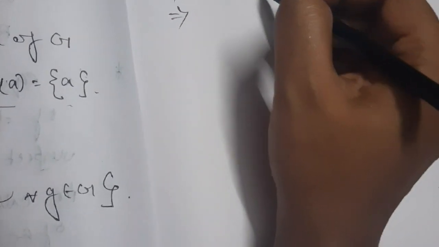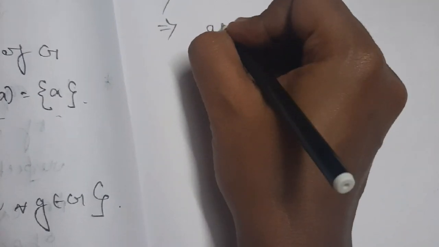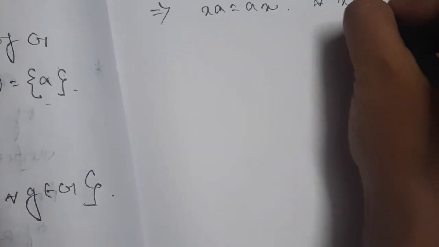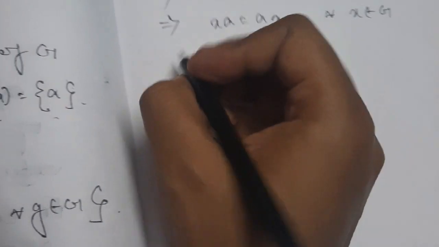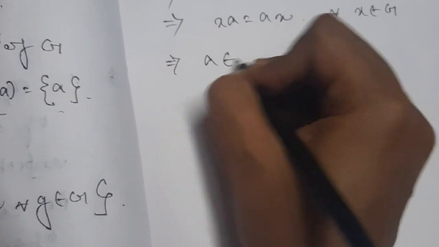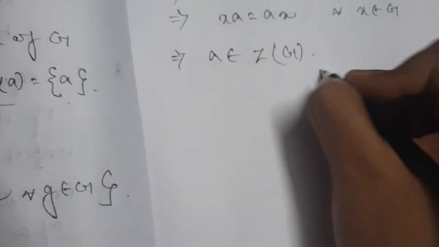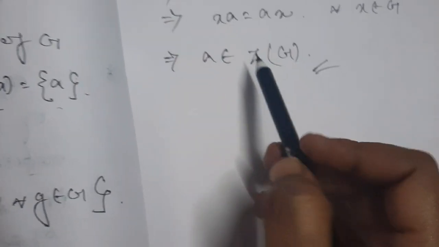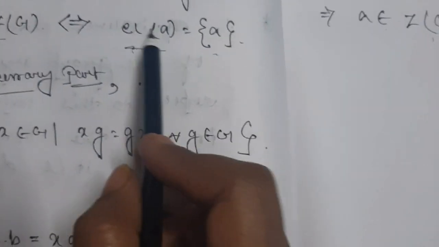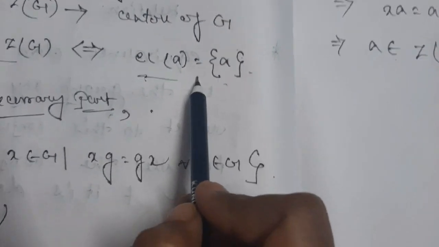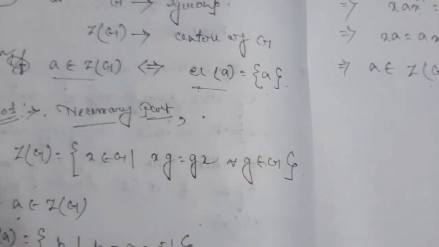If you compose X postly, then you will get XA equal to AX, and it is true for all X belonging to G. That means A is commuting with all the elements of the group G. Therefore, A belongs to Z(G). Hence, the condition is sufficient. That means if A is any element of the center, then class A will be singleton set A only. This is a very important proof for establishment of the class equation. You have to remember this theorem and the proof also.